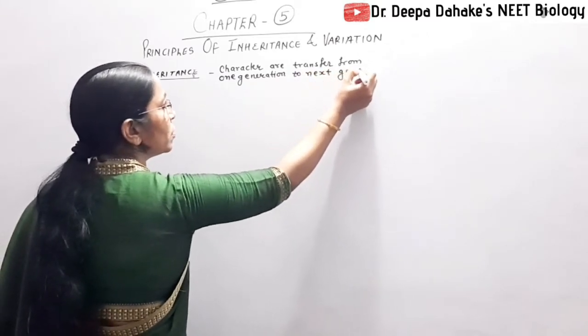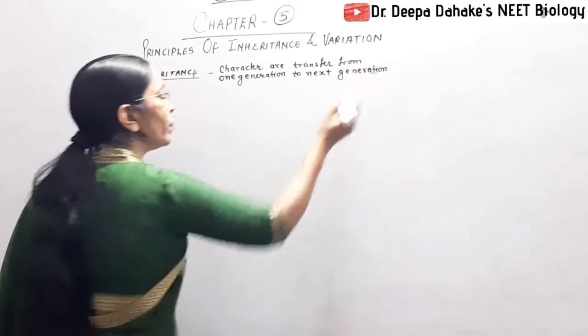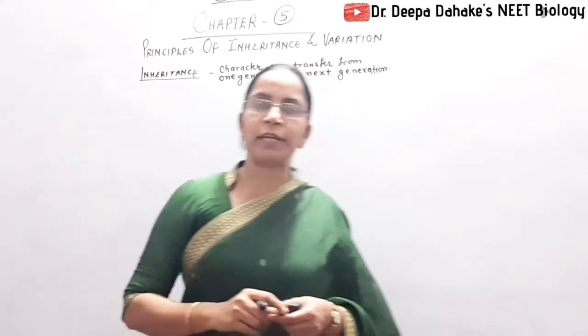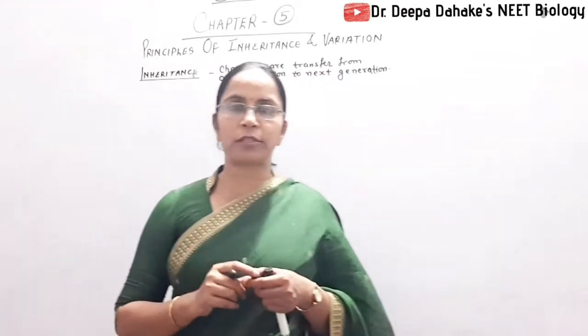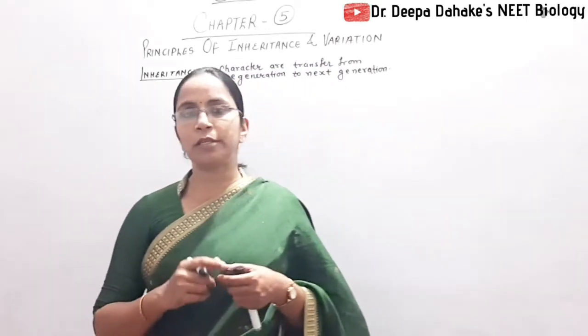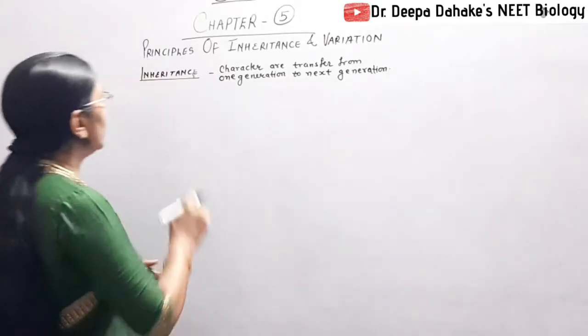So the characteristic phenomenon by which characters, unique characters or genetic characters, transfer from one generation to another generation, is called inheritance.